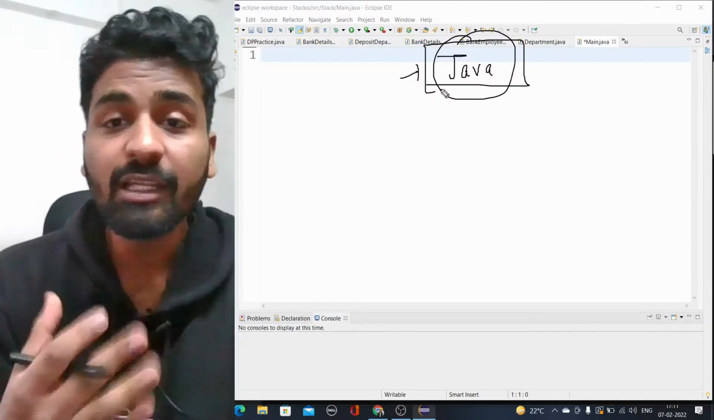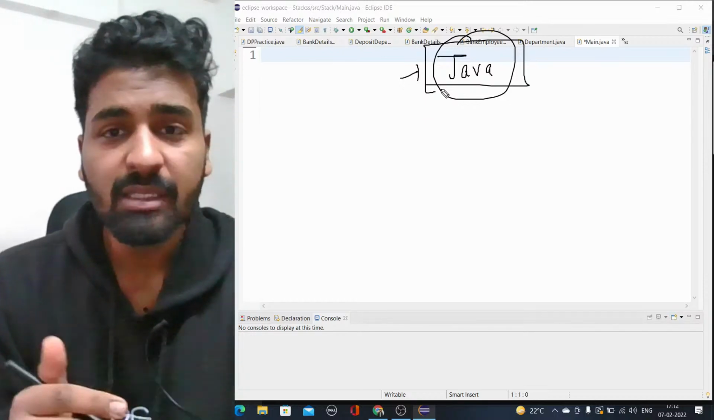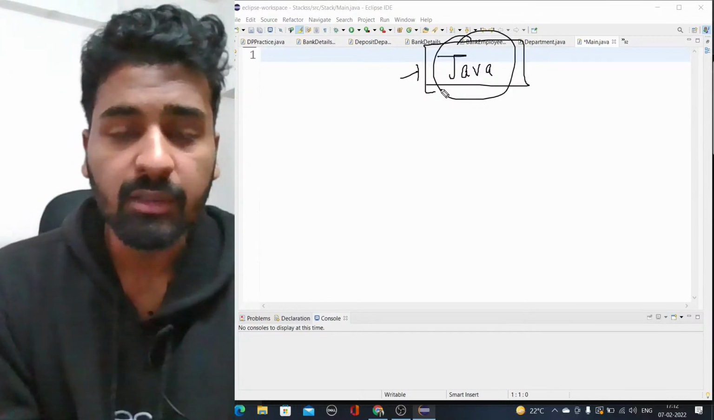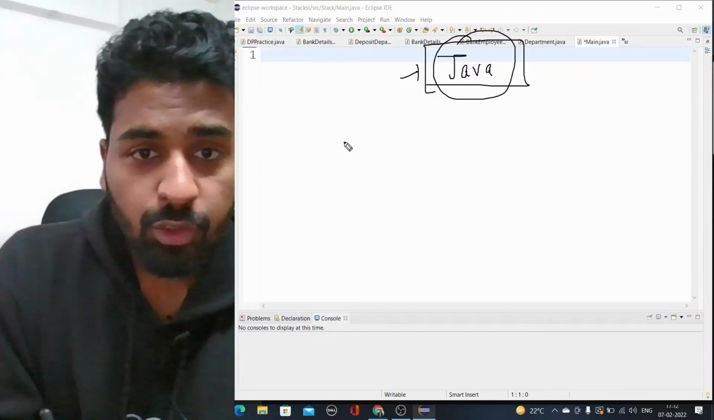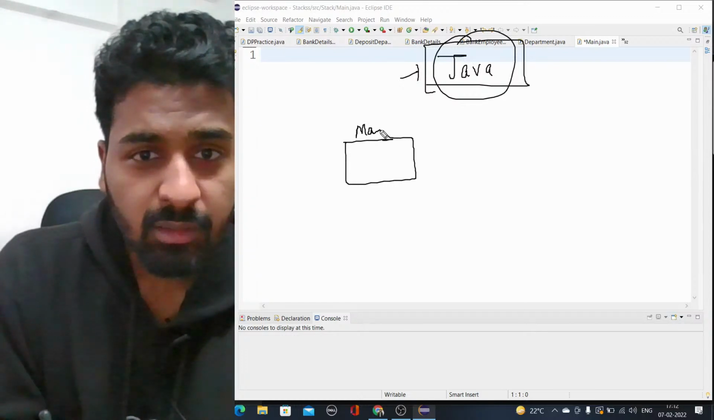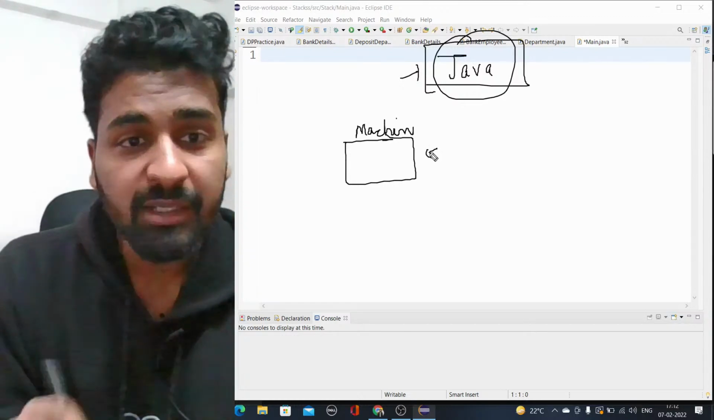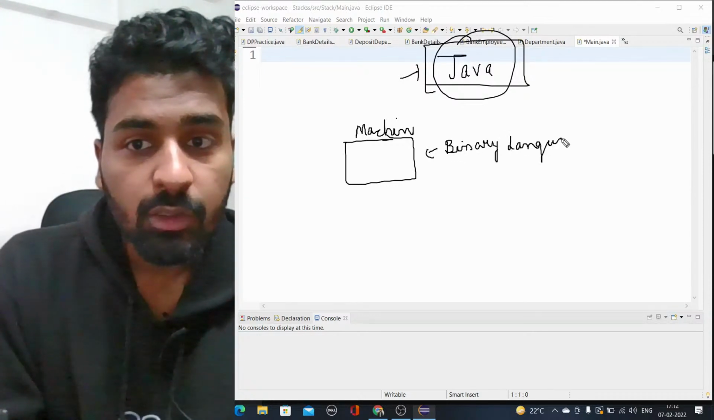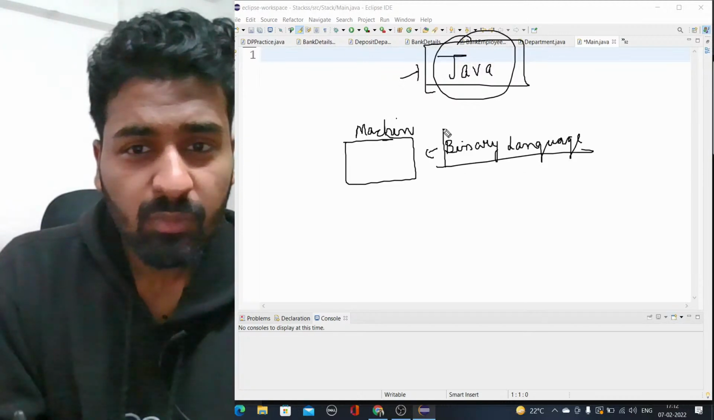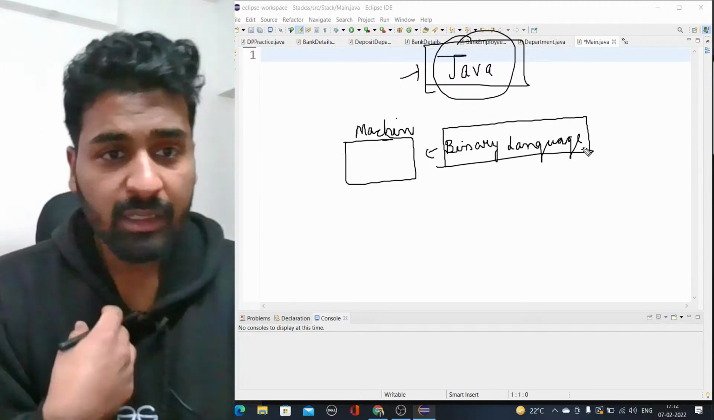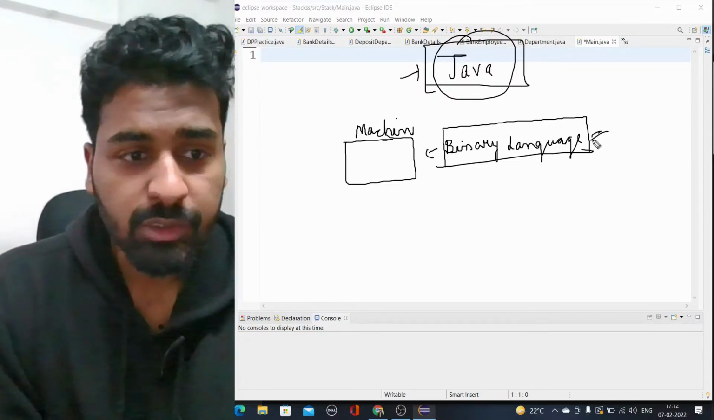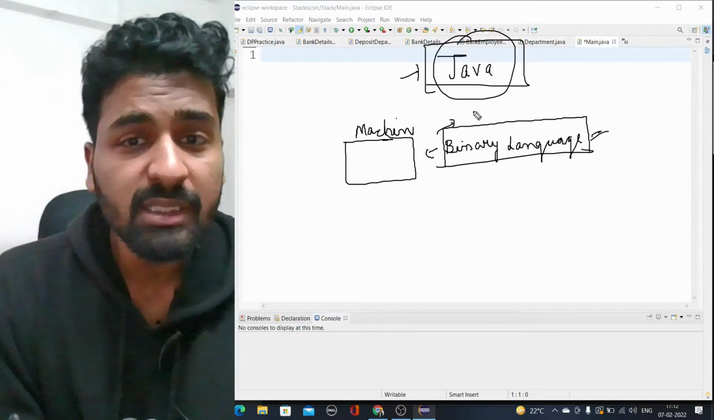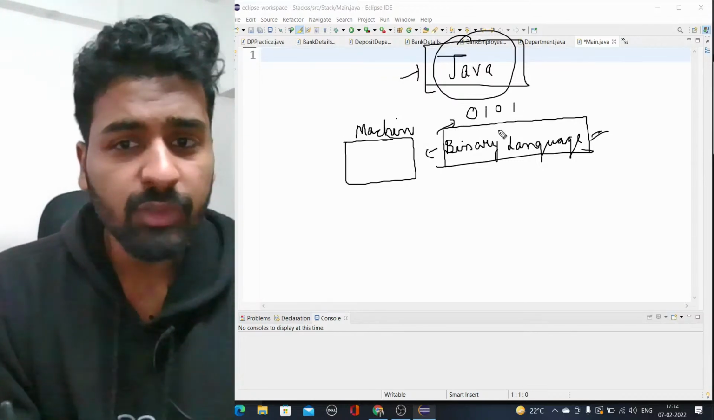Before going into that, let me tell you something about the machine. When I say machine, it is your laptop or computer on which you are working. Your machine understands only binary language, the 0101 language. We as humans cannot understand binary language. We can only understand languages like English or Hindi.